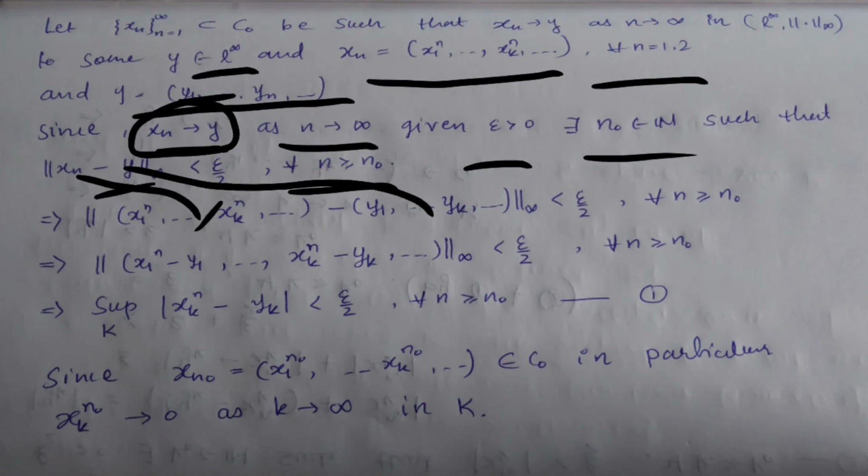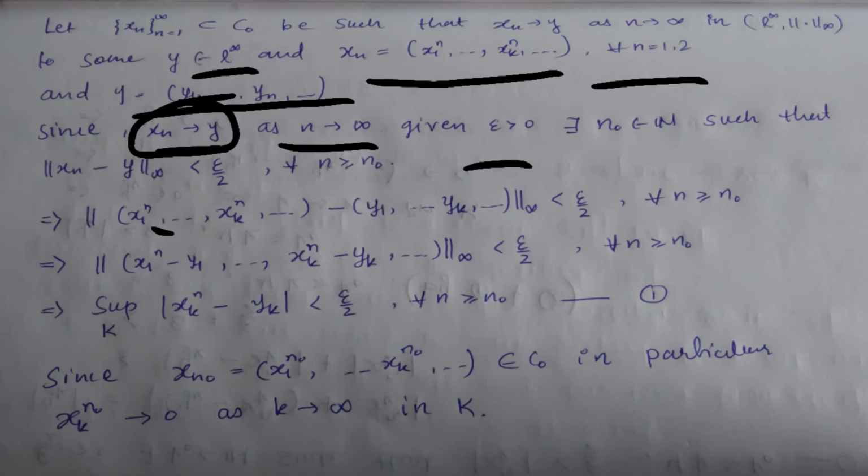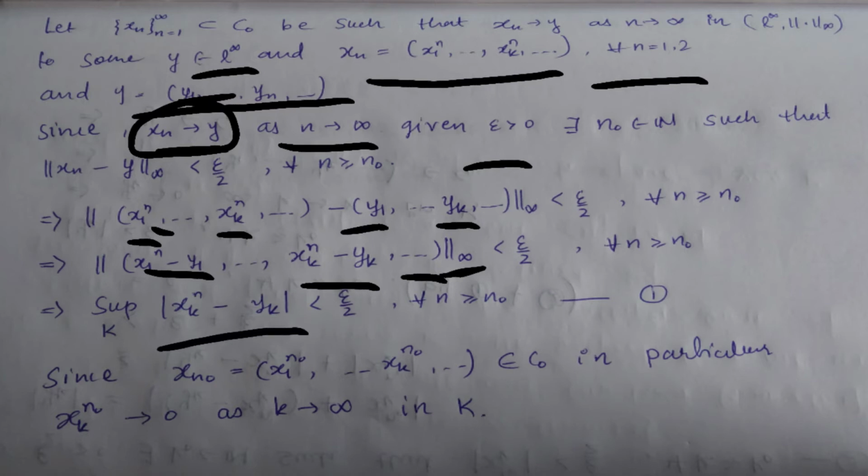So subtracting these two points, we get x1 to the power n minus y1, and so on, xk to the power n minus yk, and so on, which is less than epsilon by 2 for every n greater than or equal to n0. So use the definition of infinity norm, the supremum over k of modulus of xk^n minus yk is less than epsilon by 2, for every n greater than or equal to n0. Call it equation number 1.